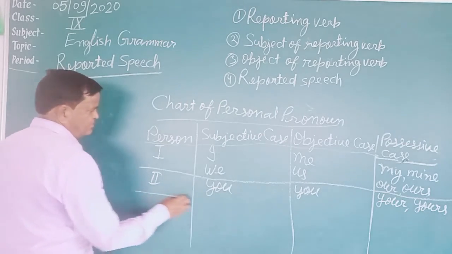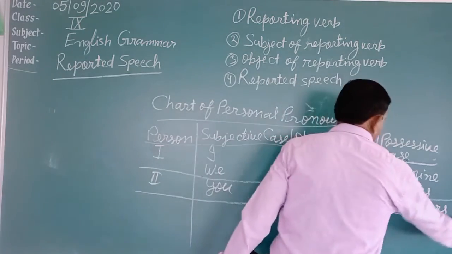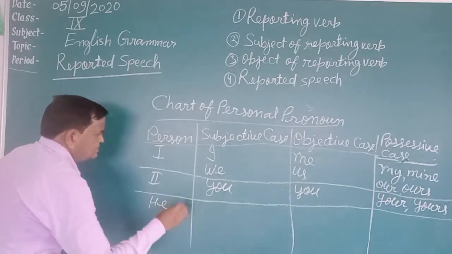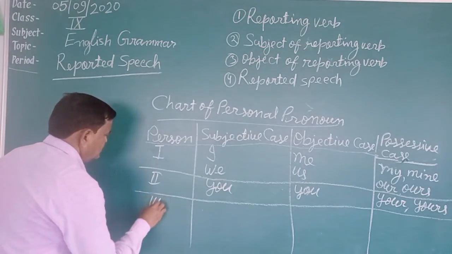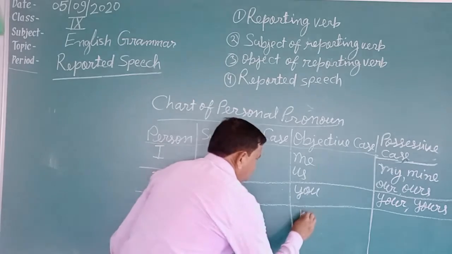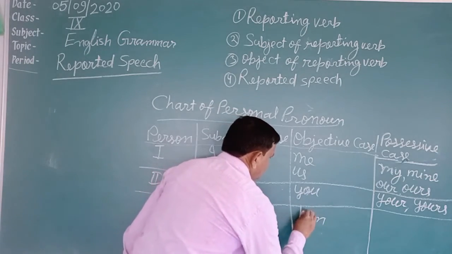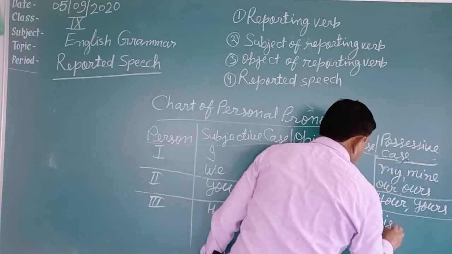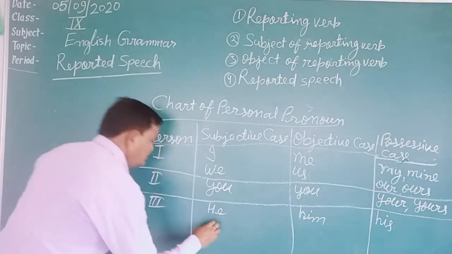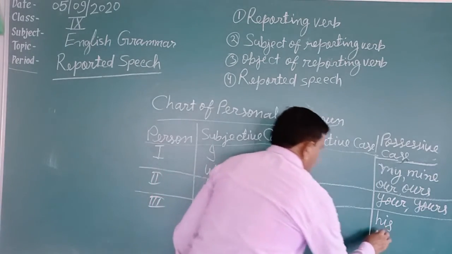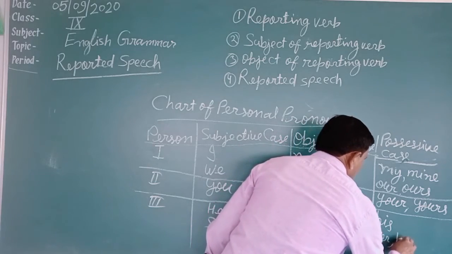Now the third person pronoun comes, like he. Subjective case is he, objective case is him, possessive case is his. Then she, then her, then hers.